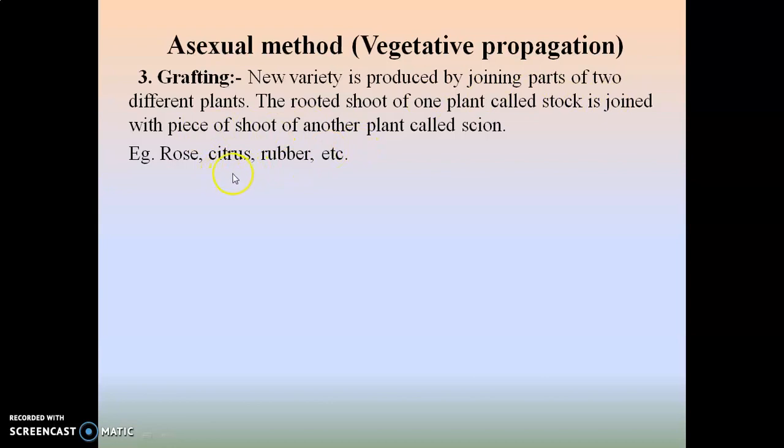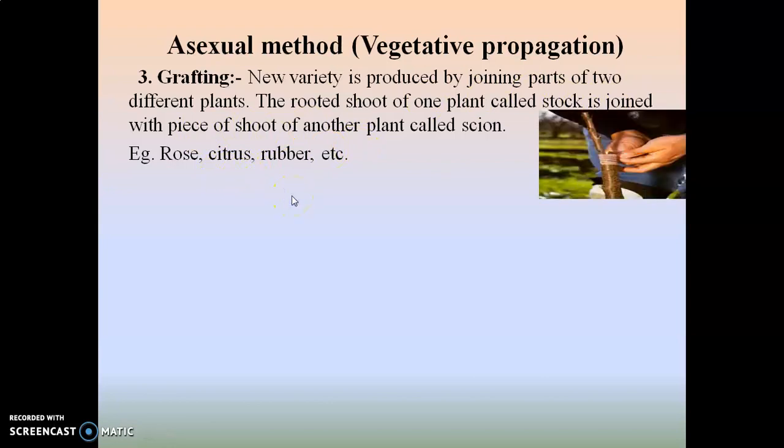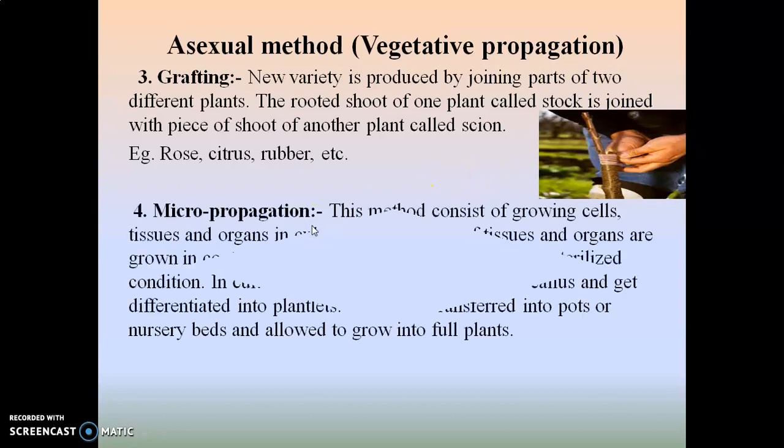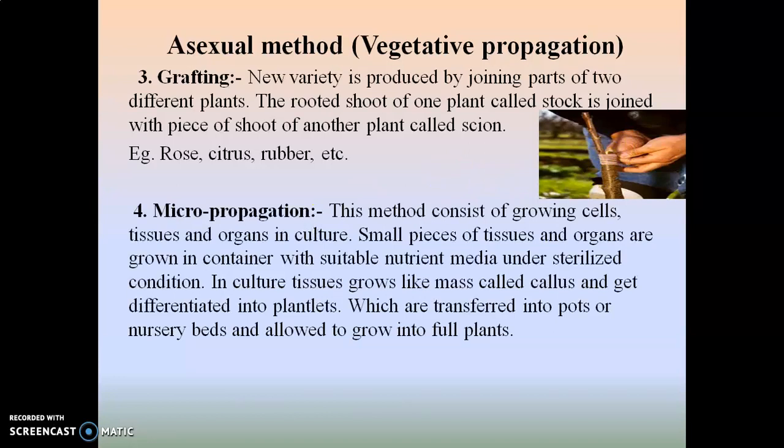For example, rose, citrus, rubber. These are the examples for this method. So this is the image regarding the grafting, that is, joining of two different plant parts. Then the fourth method is micropropagation.